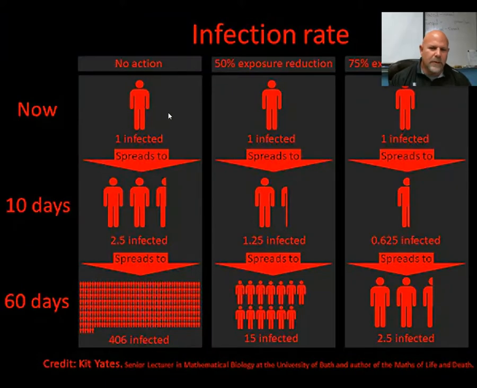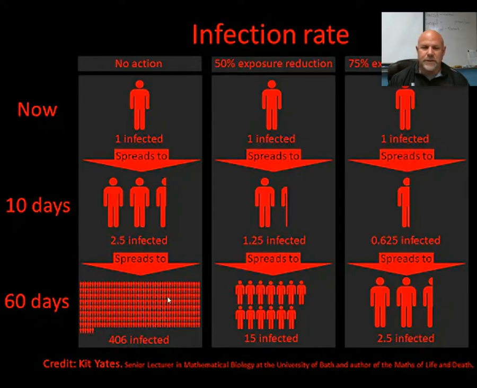And we have found that wearing masks is significant in reducing the spread of this virus. Here's an example showing if you have no action. So if nobody wore masks, this is how fast it would spread. You'd go from one infection becoming, in 10 days, on average 2.5 infections. And then in 60 days, you'd have a few more cycles, and you'd have 400 infections from that first infected person.